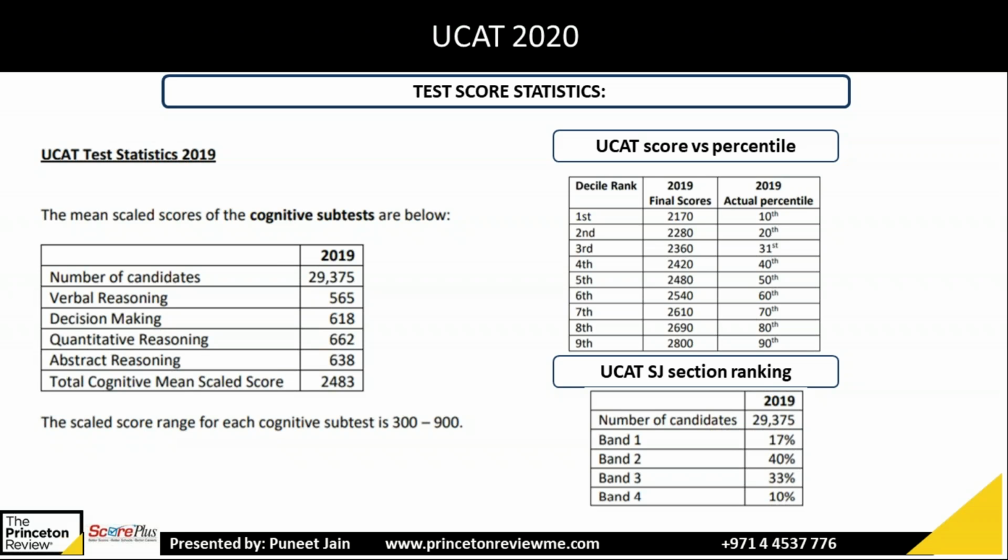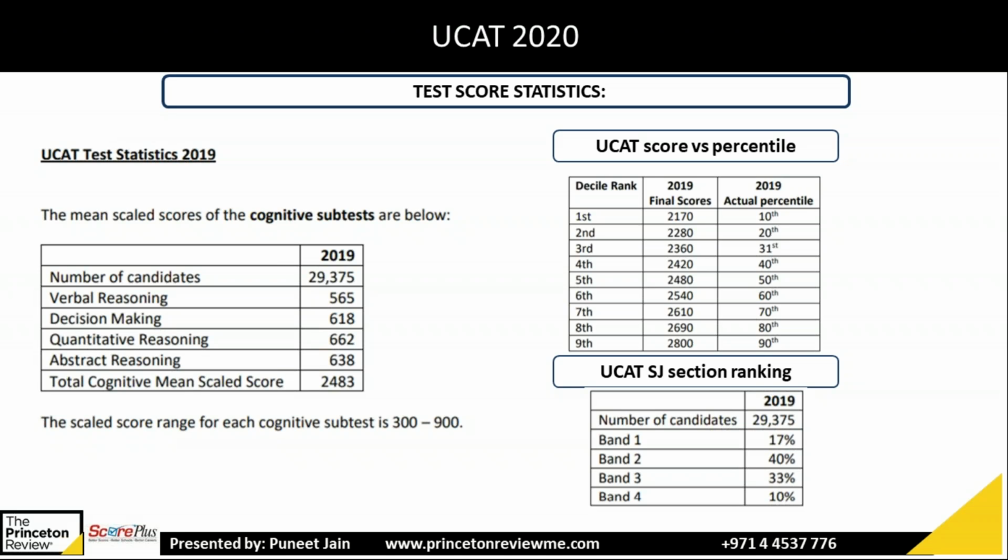Now coming to the percentile, like the top scores, if you see the right column, the bottommost 9th, which is 2800. 2800, that is 90 percentile. So percentile basically means how many percent of students are below your marks. So that means the top 10% of students, they have the score of 2800.